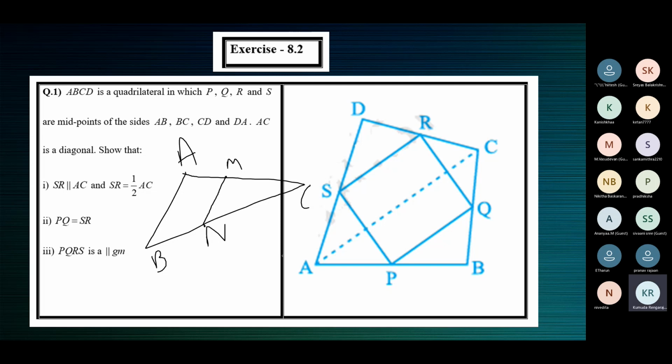Very good, Nivedita. So given M is the midpoint of AC and MN parallel to AB, the result by the converse of midpoint theorem is N is the midpoint of BC.